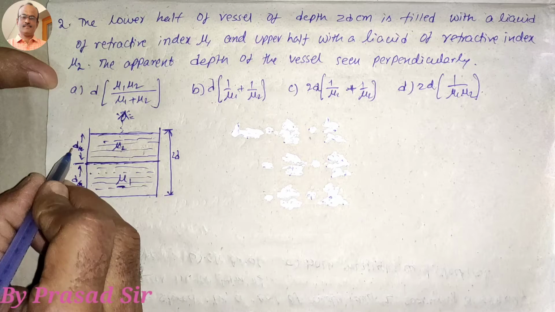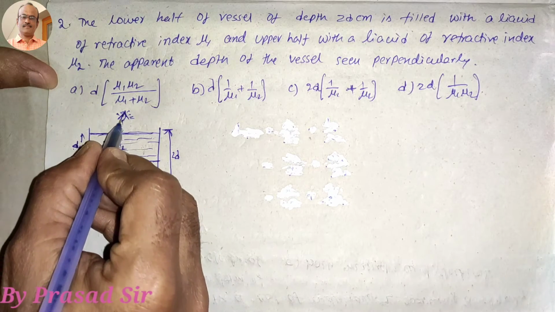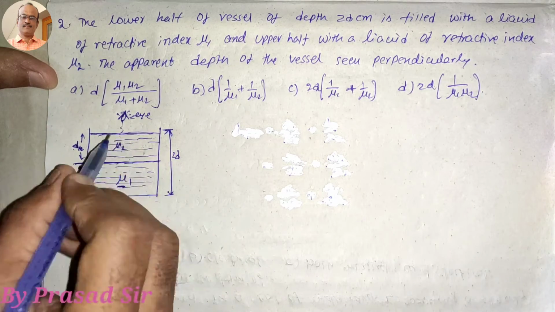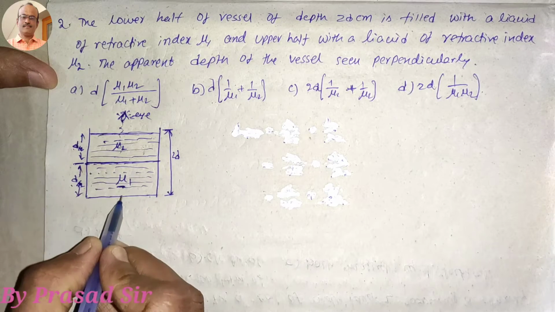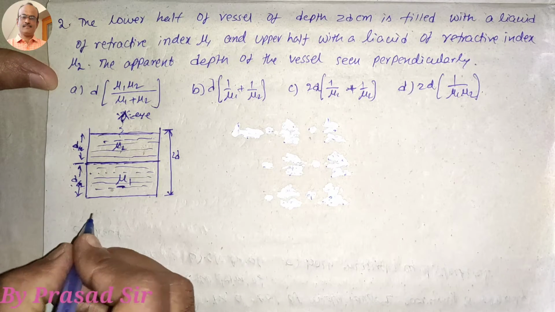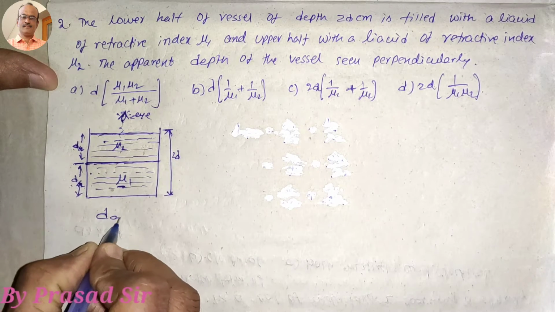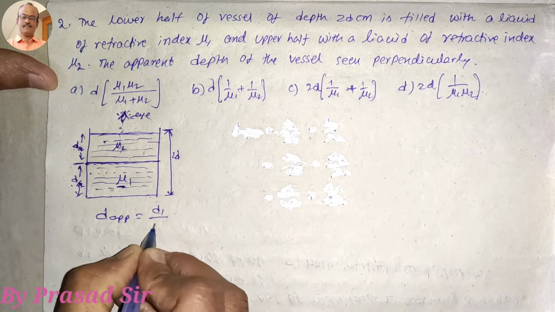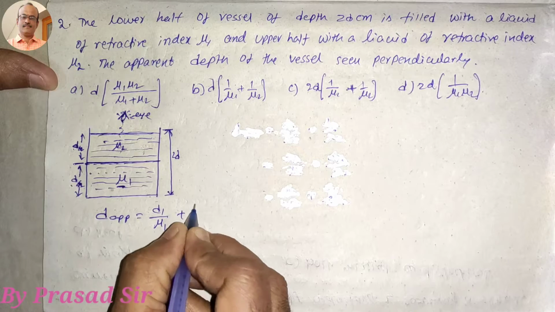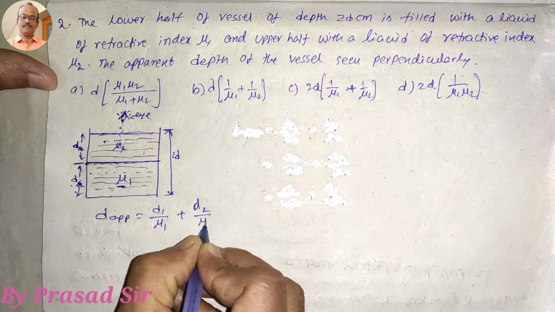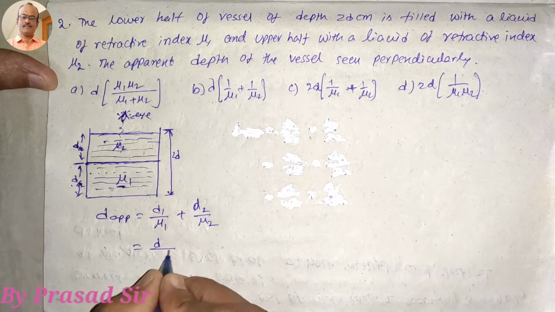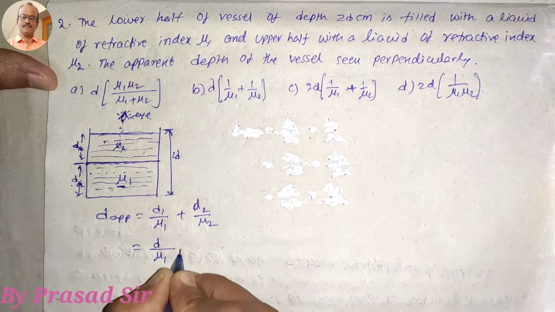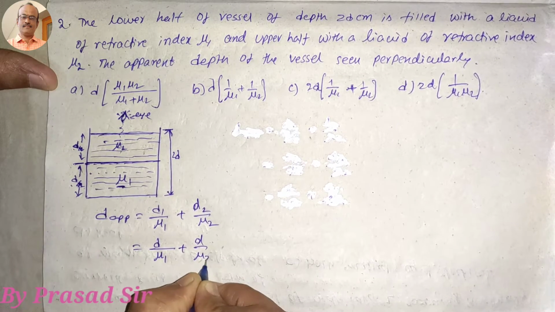Here this is d and this is d, and we are observing perpendicularly from here. What is the apparent depth? So here d apparent is equal to d1 divided by mu1 plus d2 divided by mu2, but here d divided by mu1 and d divided by mu2.